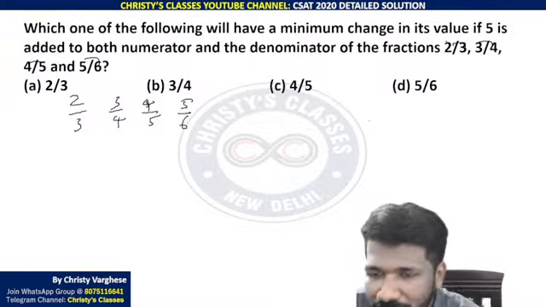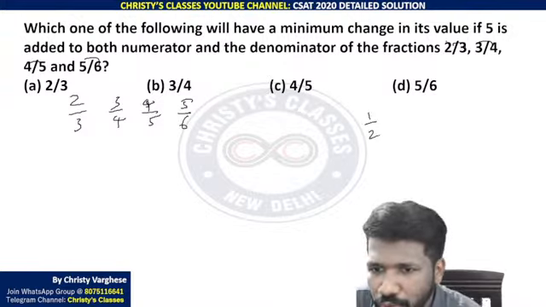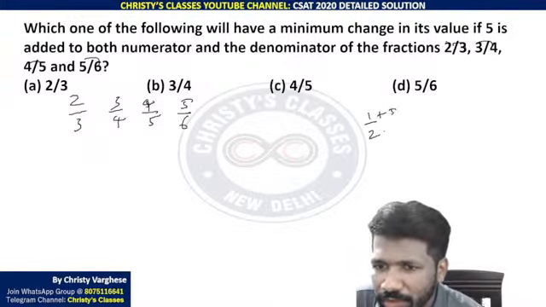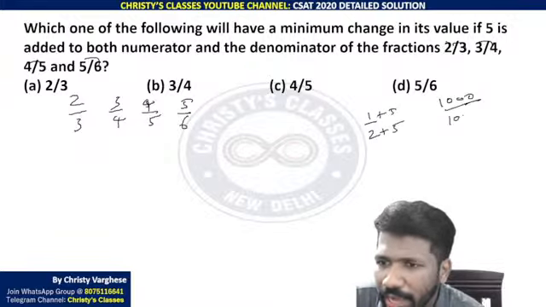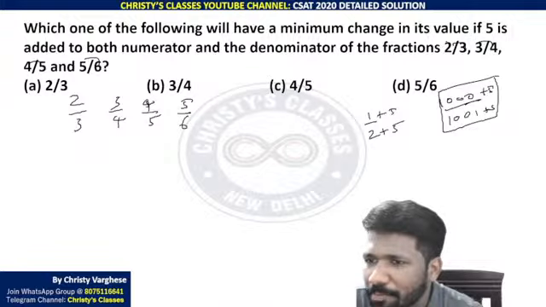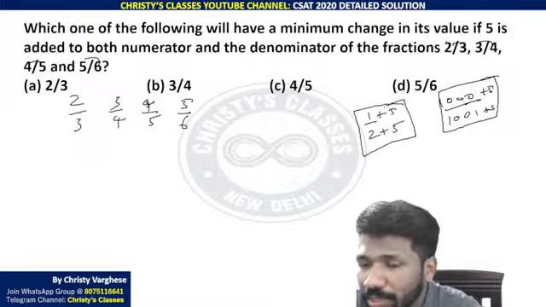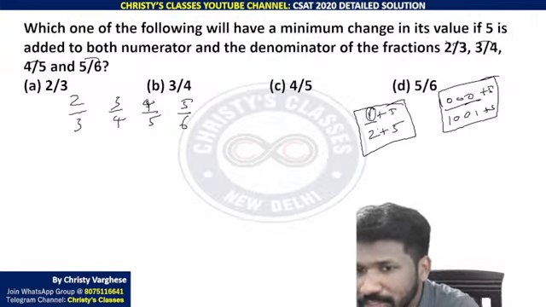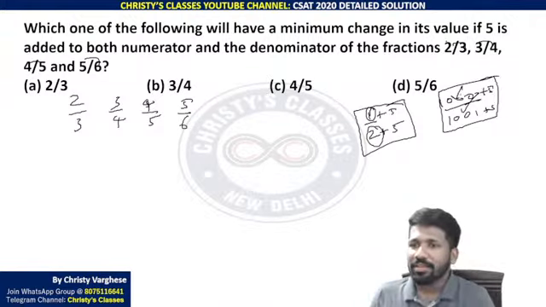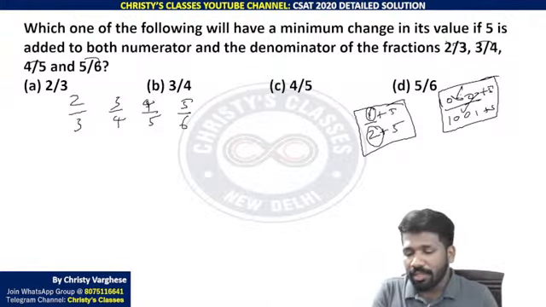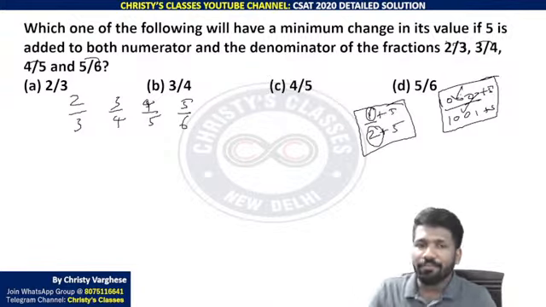Like if you have 1 by 2 and you are adding a number 5, and if you have 1000 by 1001 and you are adding a number 5, here it is not going to make much difference, but there it is going to make a big difference because the numbers are smaller. When the numbers get larger, the number itself is very large and you are adding a very small 5 and 5, 5 in the numerator and 5 in the denominator.